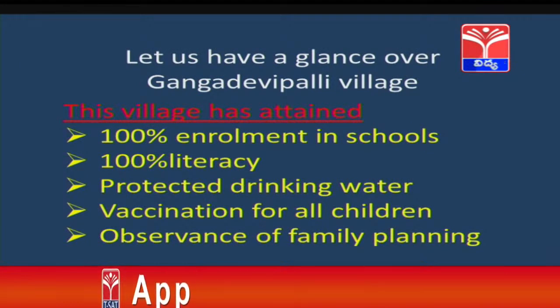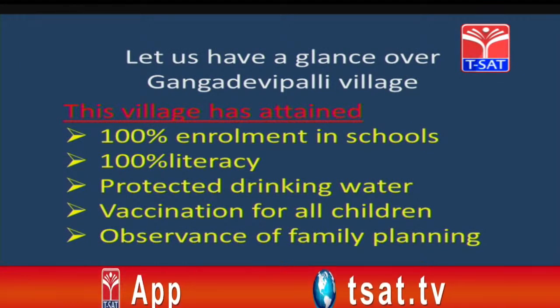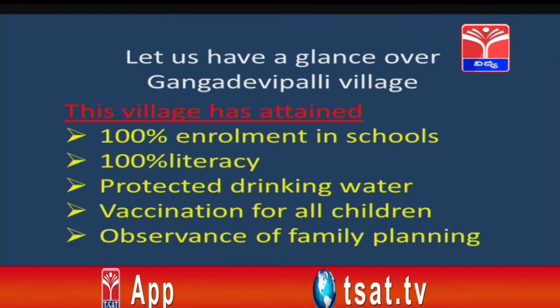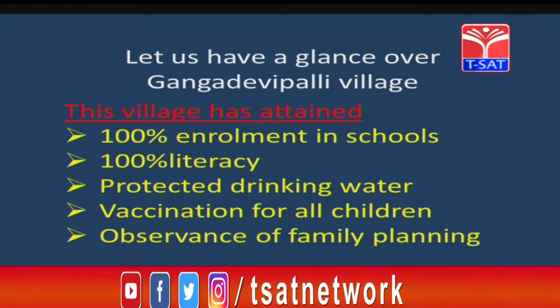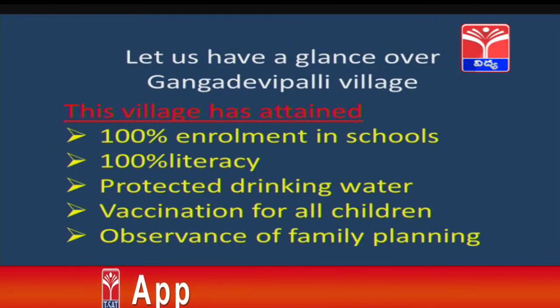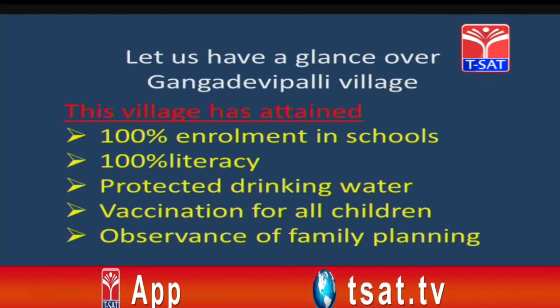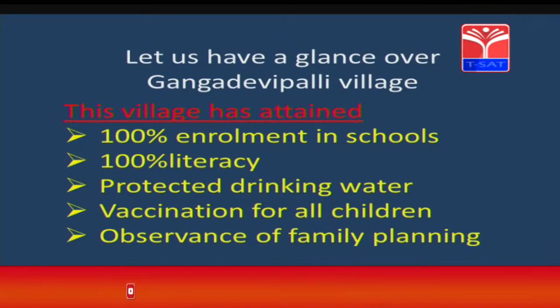This village has attained 100% enrollment in schools, 100% literacy, protected drinking water has been provided in the village, and vaccination for all children has been provided. Family planning has been observed in a planned way to attain such development in the village Gangadevi Pali.